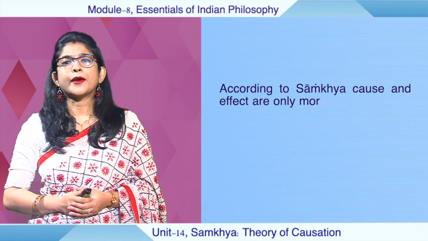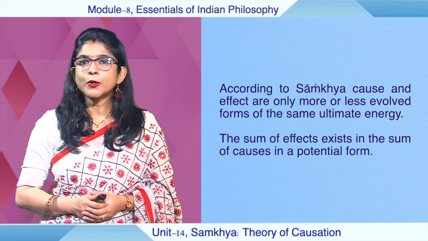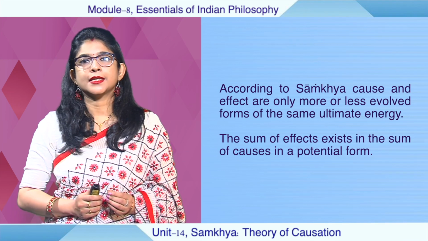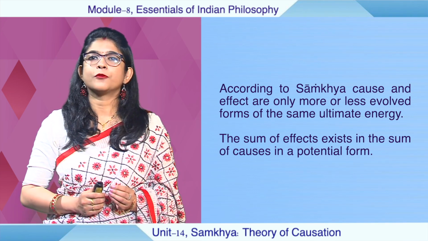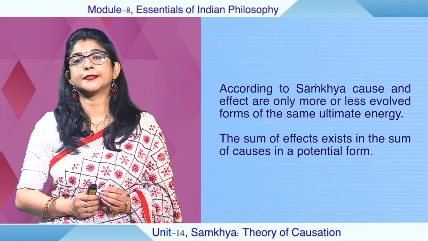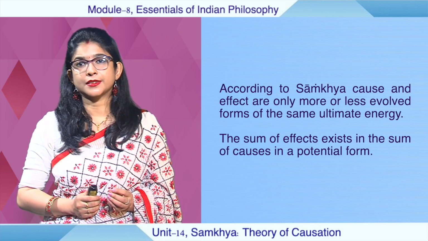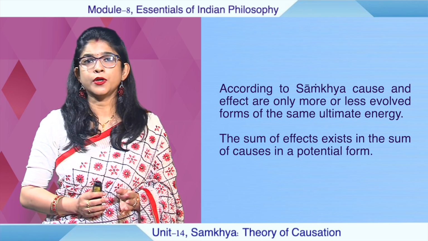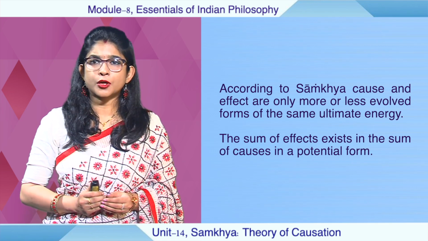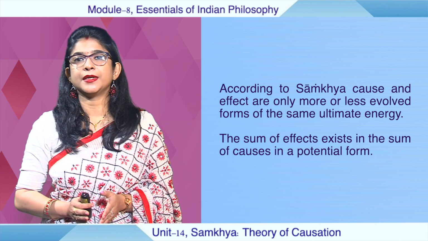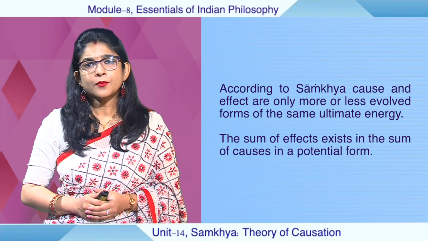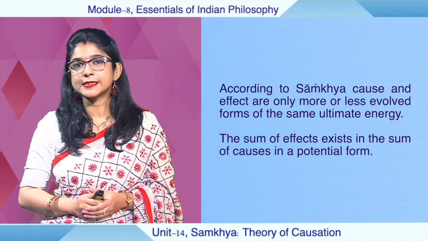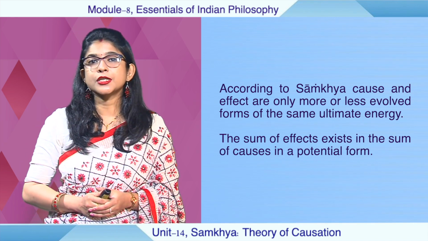Okay. Now, according to Sankhya, cause and effect are only more or less evolved forms of the same ultimate energy. Okay. They are not different. They are just the evolved forms, either less or more, of the same ultimate reality. The sum of effects exists in the sum of causes in a potential form.